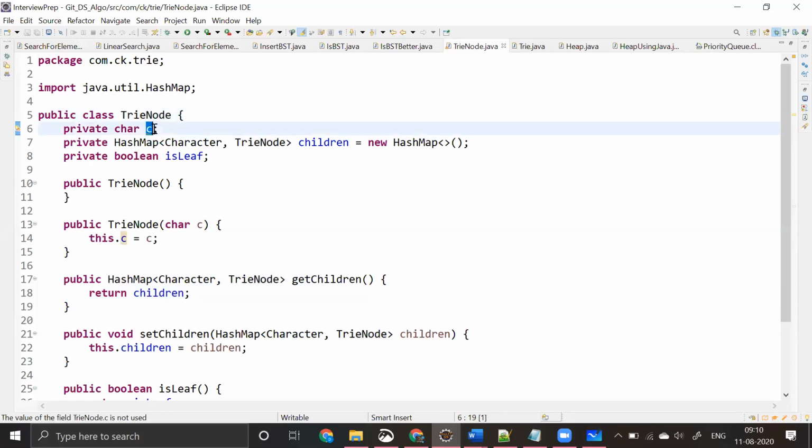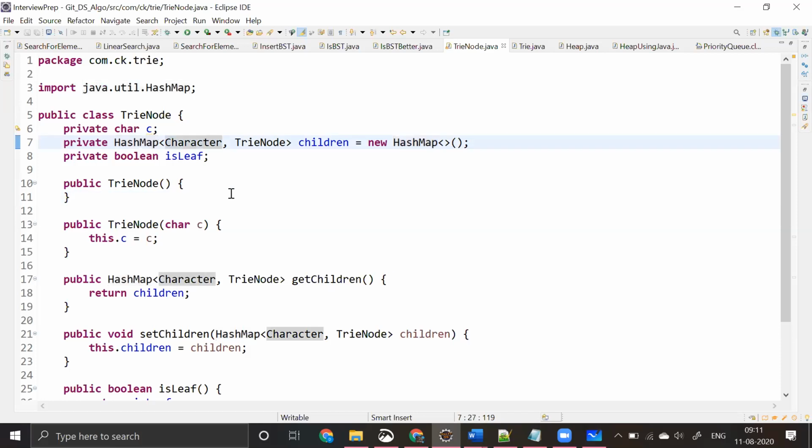We have a character called C, and then I said we'll be having a map. You'll be getting a doubt, why did I write this hash map? If you want to go into the details, you will get those after you complete your map collection. But here we are representing that as a map. Map is nothing but a key and value pair.